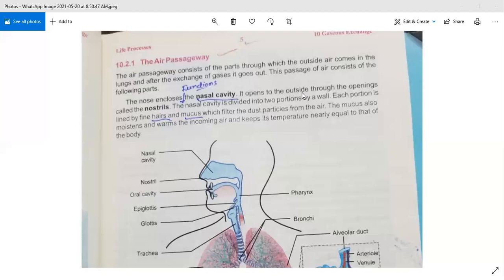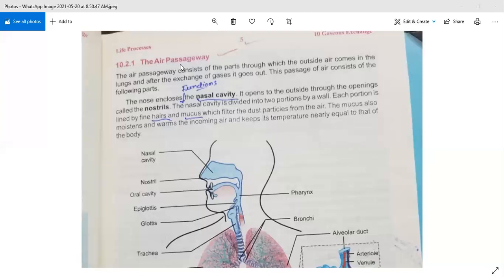So we can divide the respiratory system into two parts. First is the air passageway. You can see on the screen, the first part is the air passageway and the second part is the lungs. Definitely the respiratory system works with our lungs. So the respiratory system can be divided into two parts. First is the air passageway, how air enters inside the body of a person, and second is the lungs, how they exchange gases.